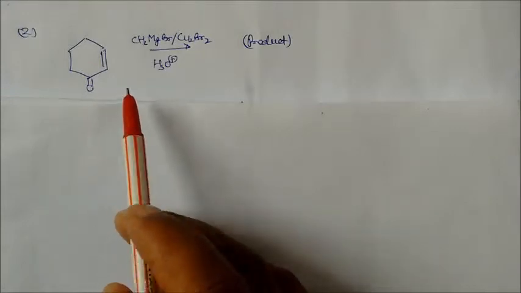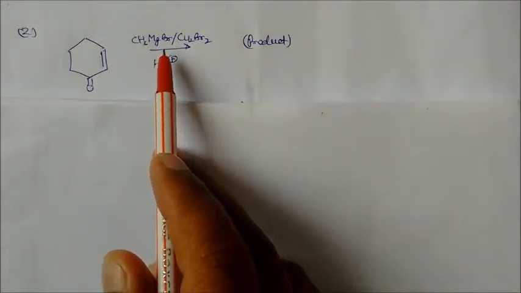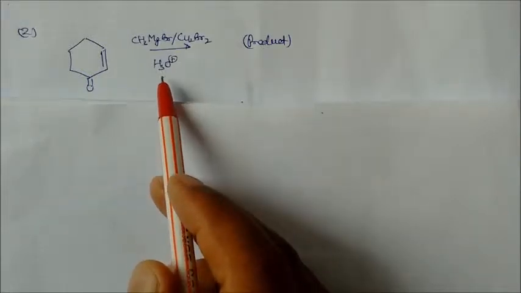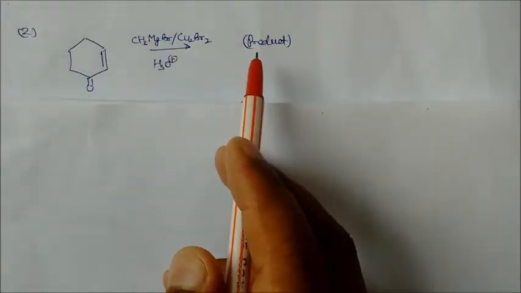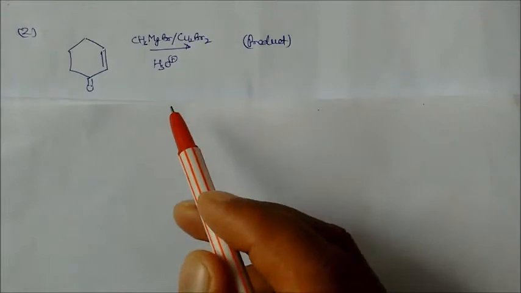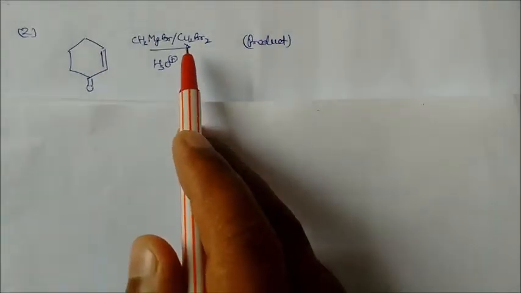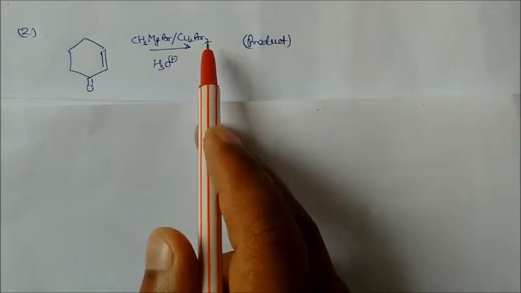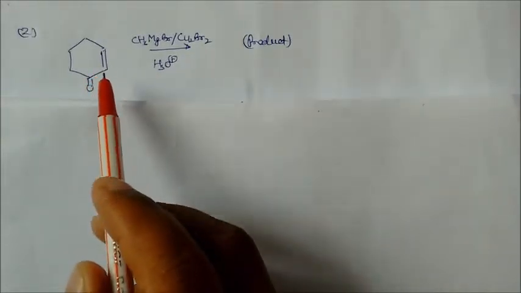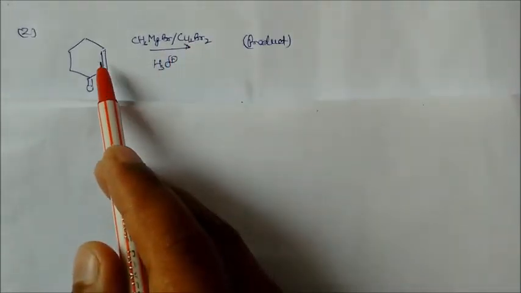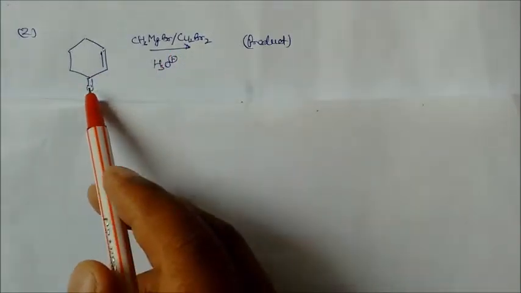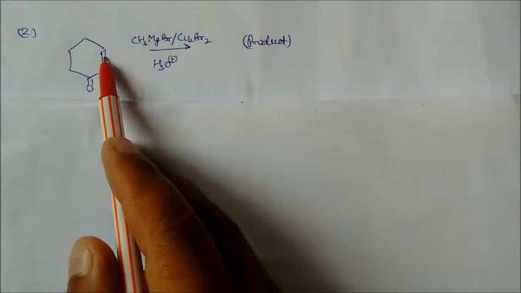Now this reactant is again reacting with methyl magnesium bromide in presence of CuBr, followed by acidic hydrolysis, and we have to find the product. Let us see. Here one thing is different. CuBr, the cuprous bromide, will prevent the attack on the oxygen side. So there will be 1,2 addition, so it cannot move this side.